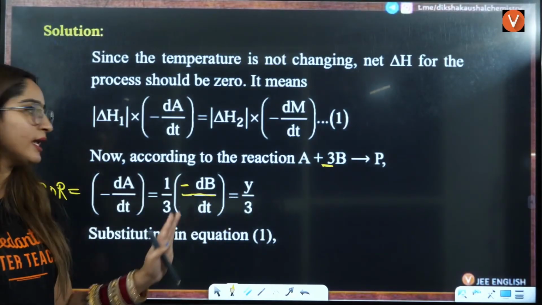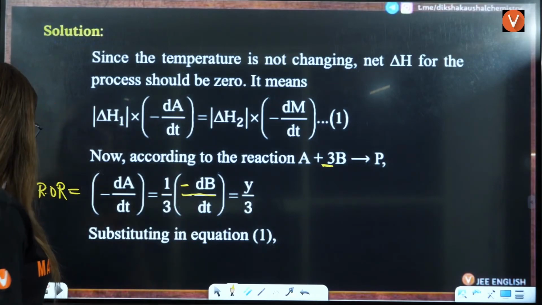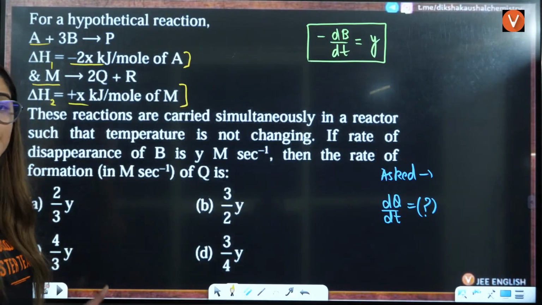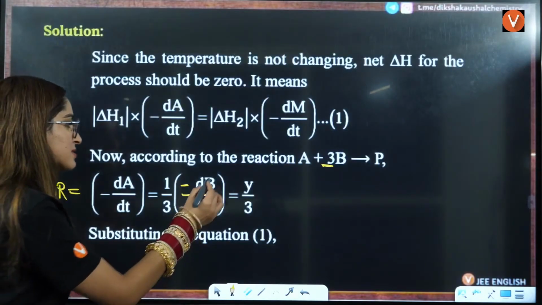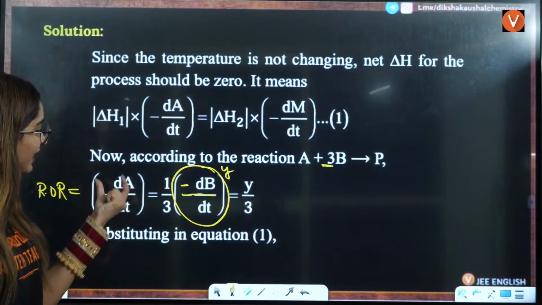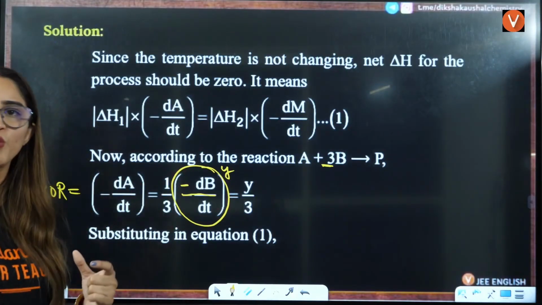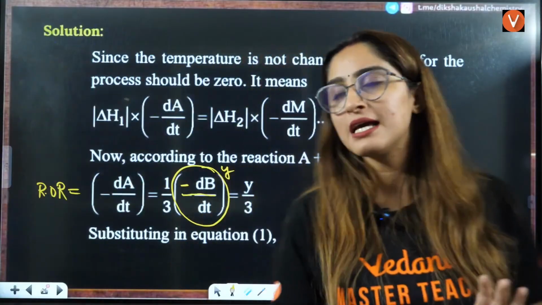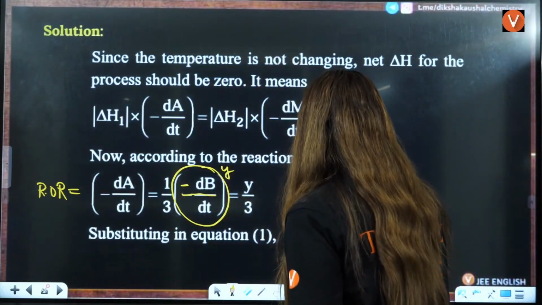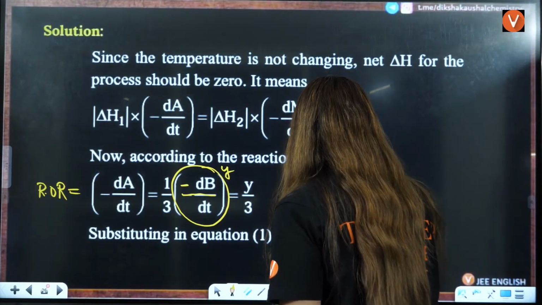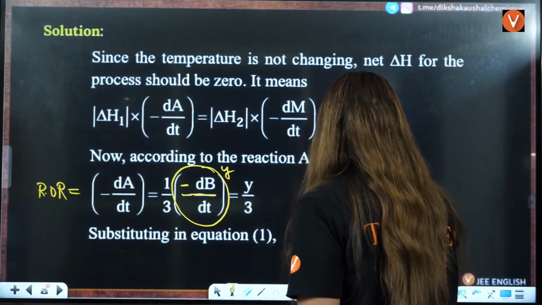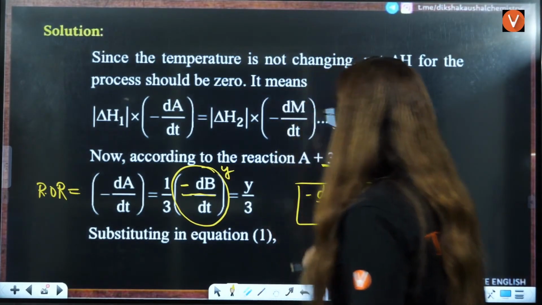Minus dB by dt. Now we know that in the question they have given you minus dB by dt is equal to y. That is given in the question. That means minus dA by dt will be equal to y by 3, right? Now I know that minus dA by dt is equal to y by 3. This equation I got, right?